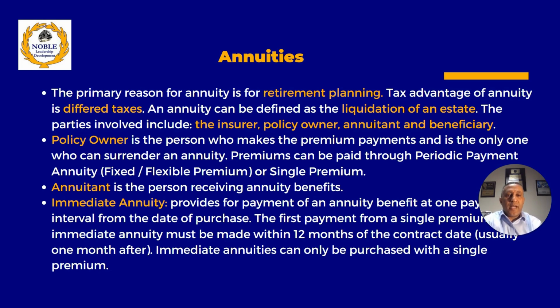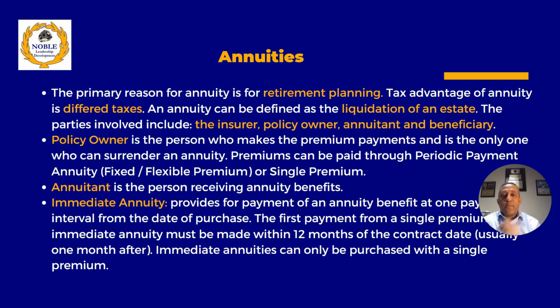Annuity can be defined as a liquidation of an estate, and it is the flip side of life insurance. Life insurance is a creation of an estate, and an annuity is a liquidation of an estate. The parties involved in an annuity include the insurer, the policy owner, the annuitant, and the beneficiary. The insurer is the insurance company. And then there is always a policy owner and an annuitant. It can be one person or two different people, and the beneficiary as well.